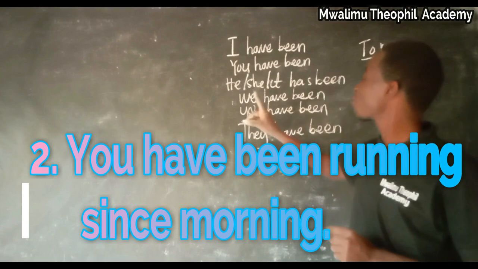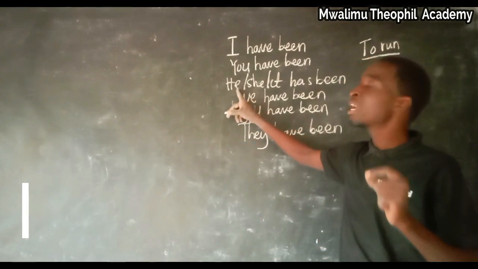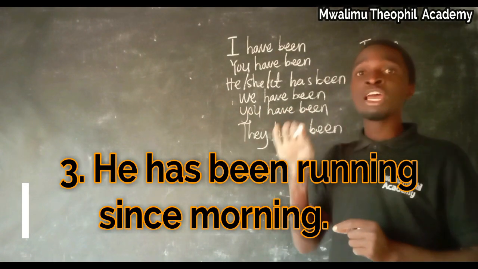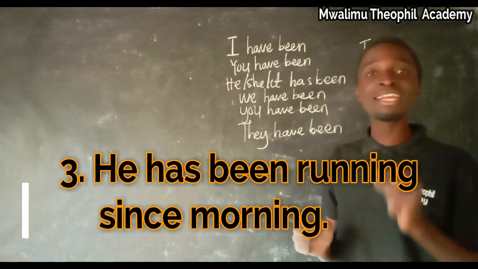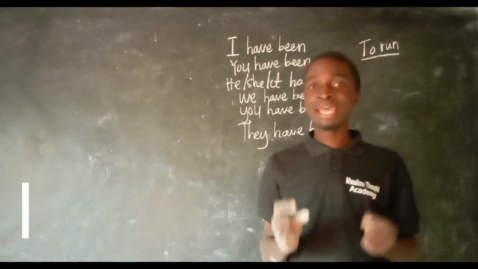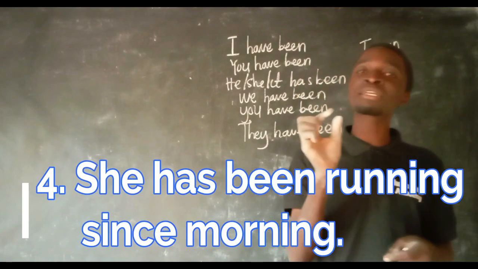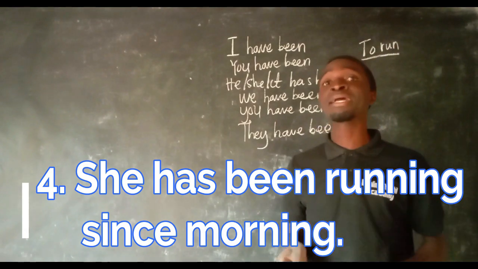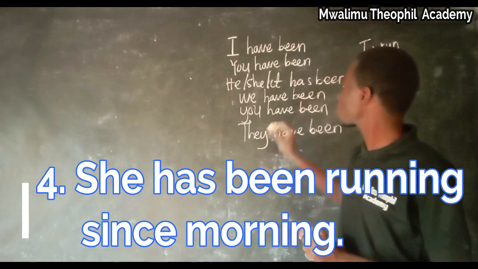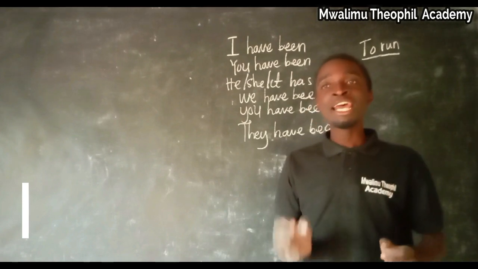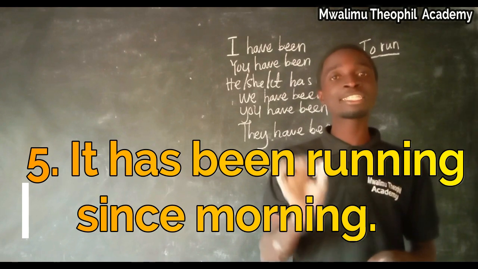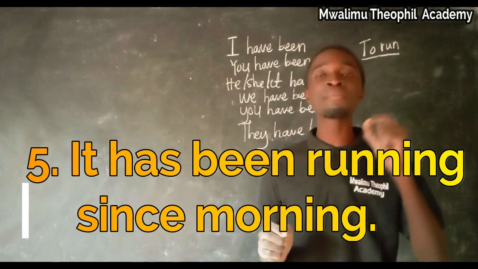After that, let us see for the case of he, we may say, he has been running since morning. He has been running since morning. For the case of she, we may say, she has been running since morning. She has been running since morning. For the case of it, we may construct a sentence that it has been running since morning. It has been running since morning.